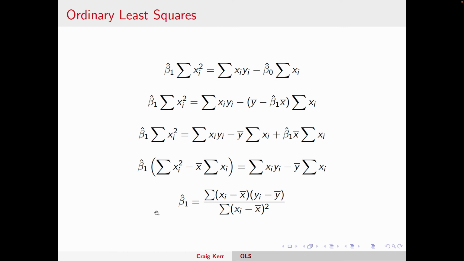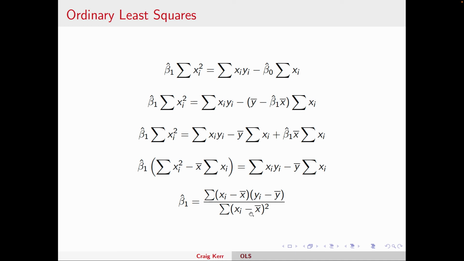You see on the top, we're looking at the variation or the difference between each team's population and the average. We're looking at the variation in each team's revenue from the average, and we're multiplying those two together and adding them up. So this numerator is sort of getting at how much the data is moving. How much is X moving around and how much is Y moving around? And then it's divided by basically this term times itself or squared. So it's kind of like saying how much does X correlate with Y? How much are they changing together?